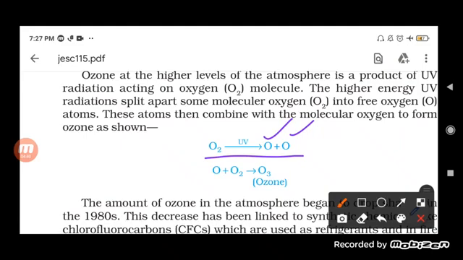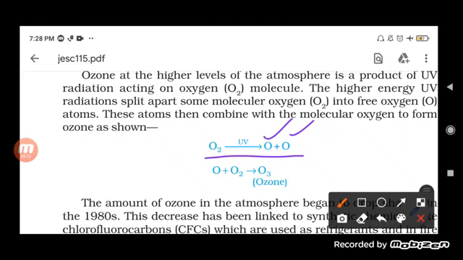Ultimately, it will help in the formation of the ozone. So, we can say that this is how the formation of the ozone molecule occurs, and a lot of ozone in the atmosphere helps in the formation of the ozone layer. So ultimately this is the ultraviolet radiation, which also helps in the formation of the ozone layer.